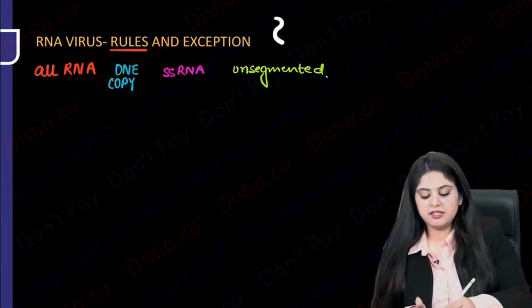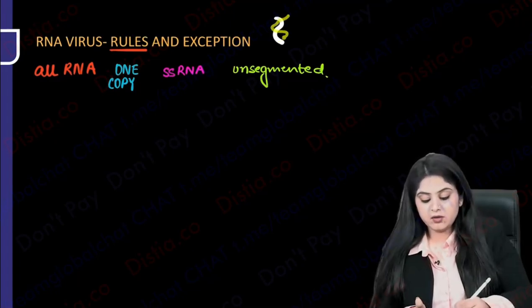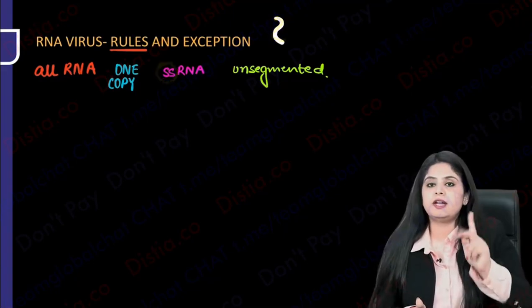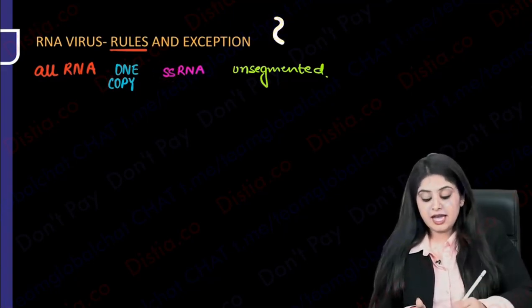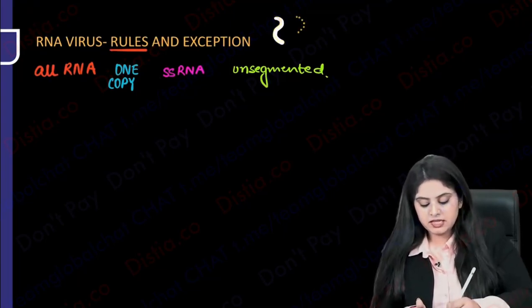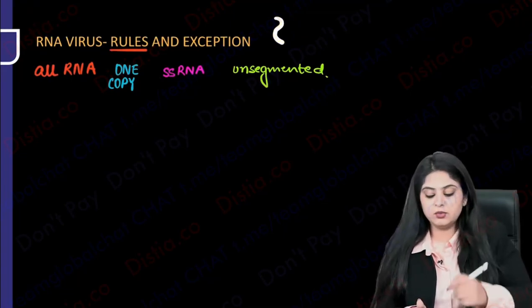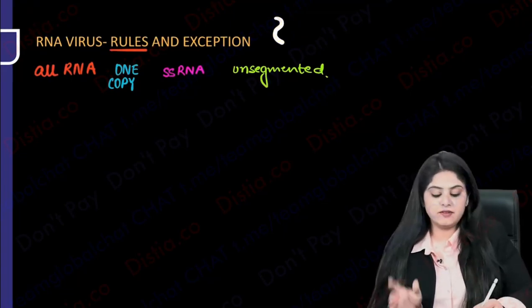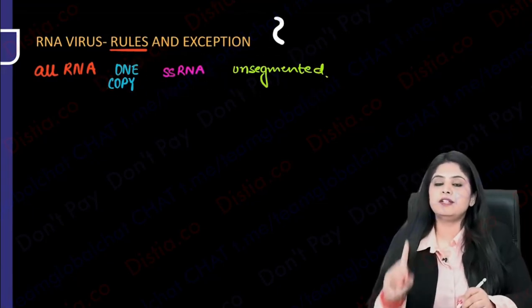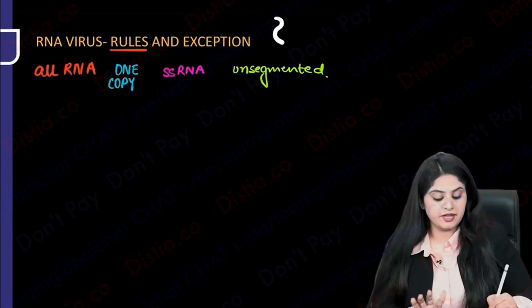Only one copy is there. And I have not drawn it like this. I have not made it double-stranded. I am saying it is alone. It is one copy, one strand. One copy, one strand. And one piece. I have not made it into segments. I have not made it like this into multiple segments. No. I have learned that all the RNA viruses are one copy, one strand, one piece. Okay? One copy, one strand, one piece. That is all the RNA viruses.